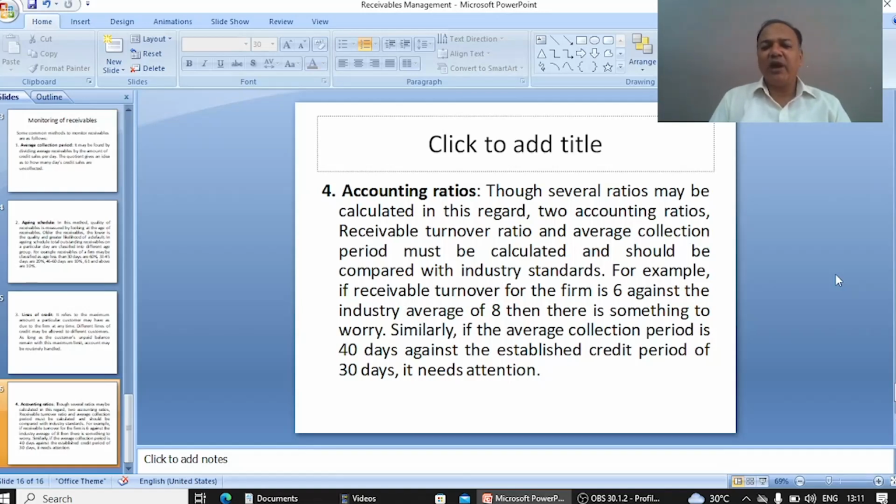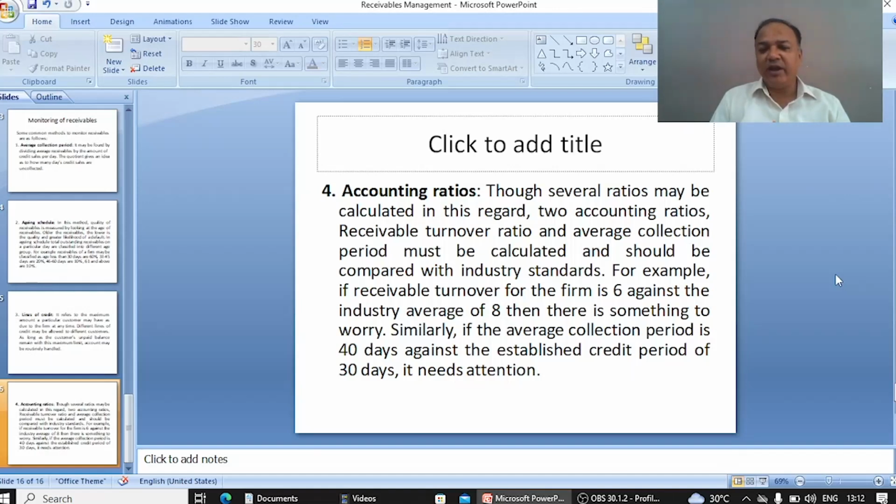We prepare ratios to check the progress of our organization in comparison to other organizations. So these two ratios are very important. For example, if our firm's receivable turnover is 6 and the industry average is 8, then we have to take care of it.